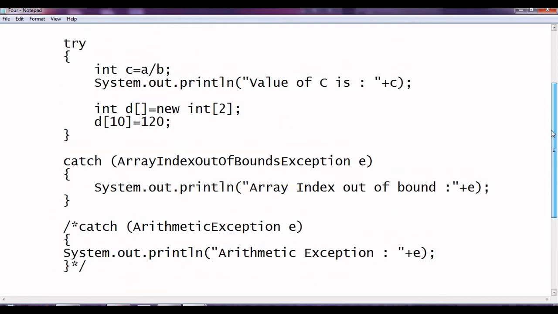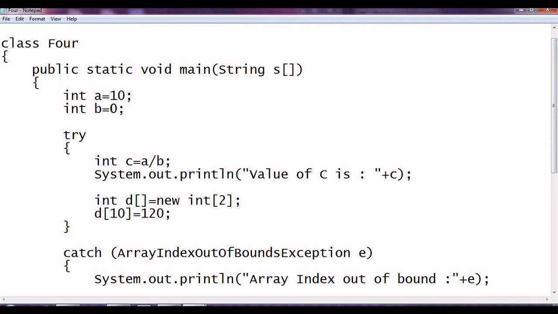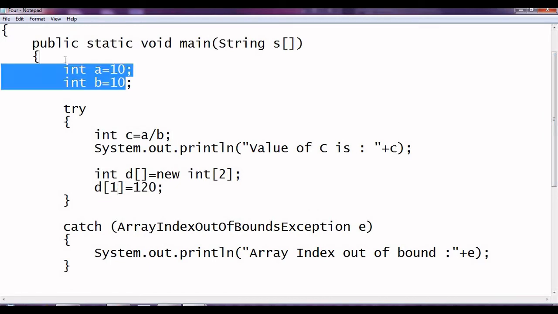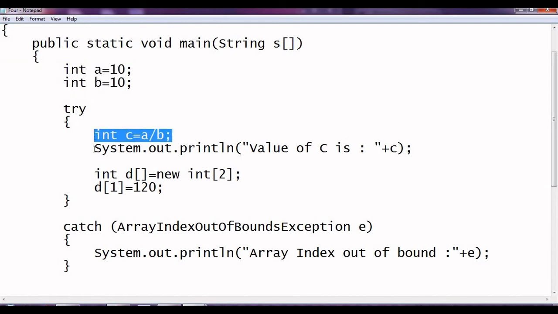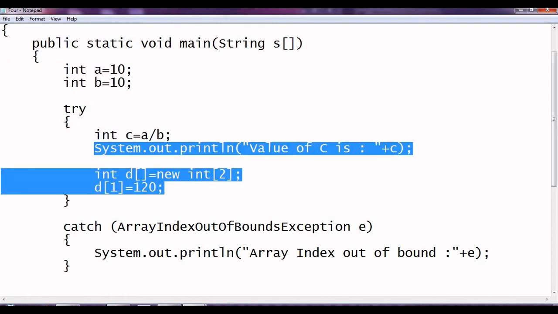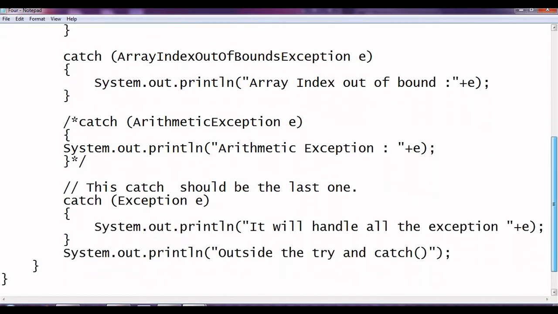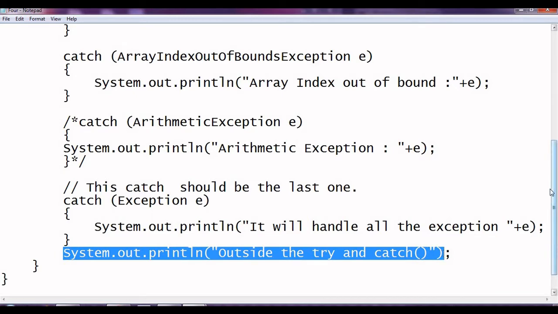So here, let us take a few examples. First of all, we do not have any error. Then what is going to happen? Okay, we have 10 divided by 10, then no error, and then again we do not have any error over here. So we execute this, and then no error. With no error, it will skip all the catches, and then we'll write down like this only.